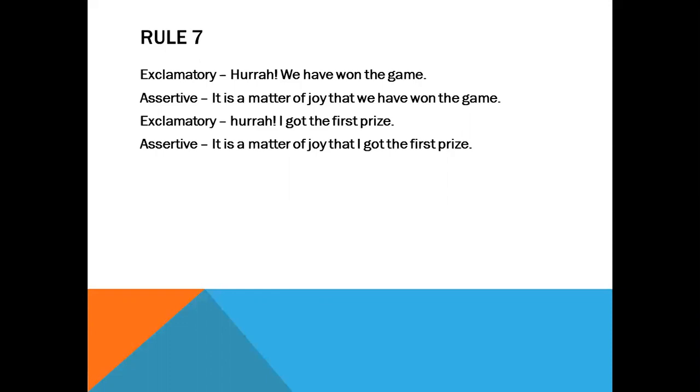If the form is correct, it's all right. You need to give the tense as the correct one. You need to write down the sentence as the correct one. Then you will get full marks. Here you see, in assertive sentence, you can tell, it is a matter of joy that we have won the game.